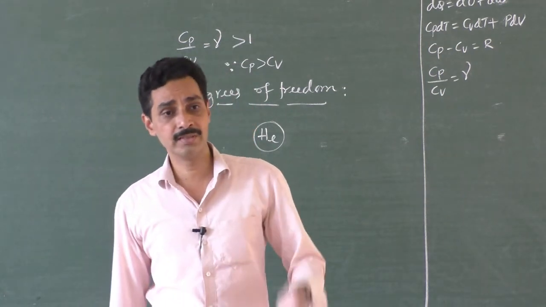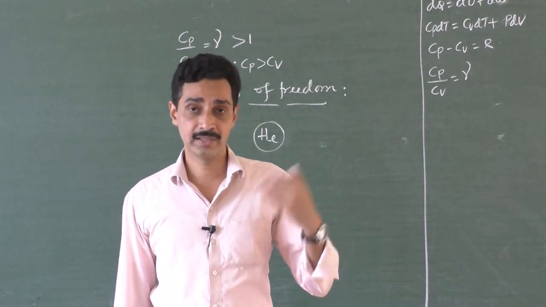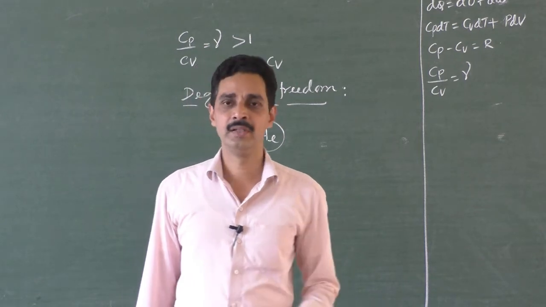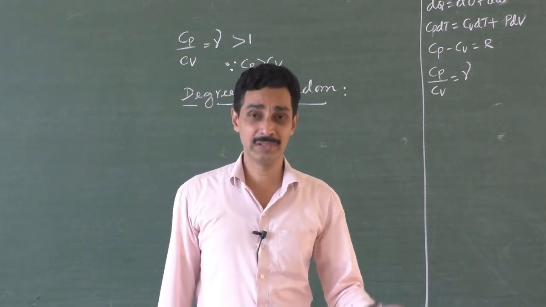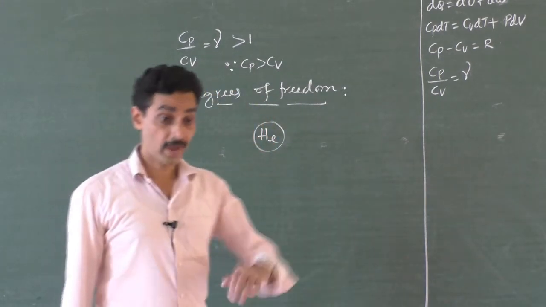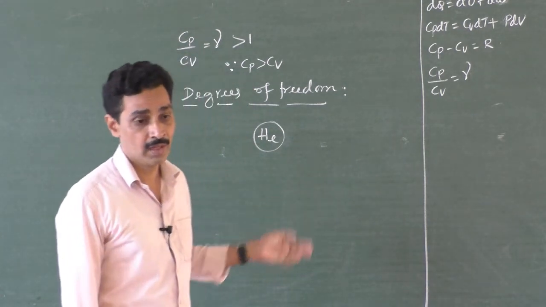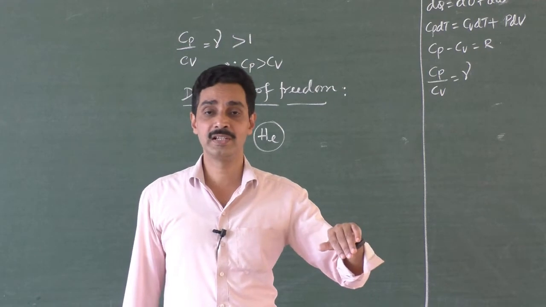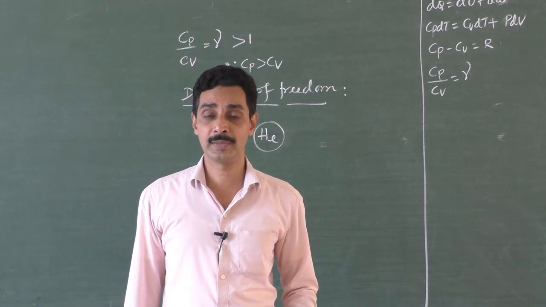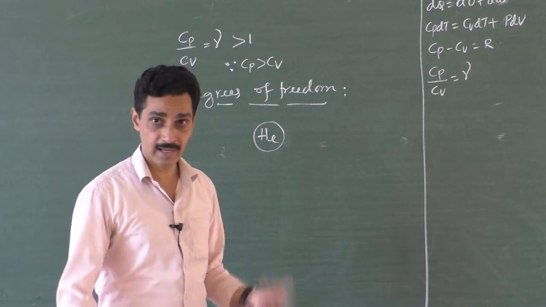As the heat energy supplied to the gas goes on increasing, the kinetic energy of the gas molecules goes on increasing. So the kinetic energy of the gas molecules is a measure of temperature. It is directly proportional to temperature. It is not equal to temperature, it is directly proportional to temperature. So the square of the velocity of the gas molecules is proportional to temperature. We will come across that formula also. How is the RMS velocity of the gas molecules related to kinetic energy? The square of the RMS velocity is directly proportional to the absolute temperature of the gas, because kinetic energy is proportional to the absolute temperature. Kinetic energy is half m v squared.